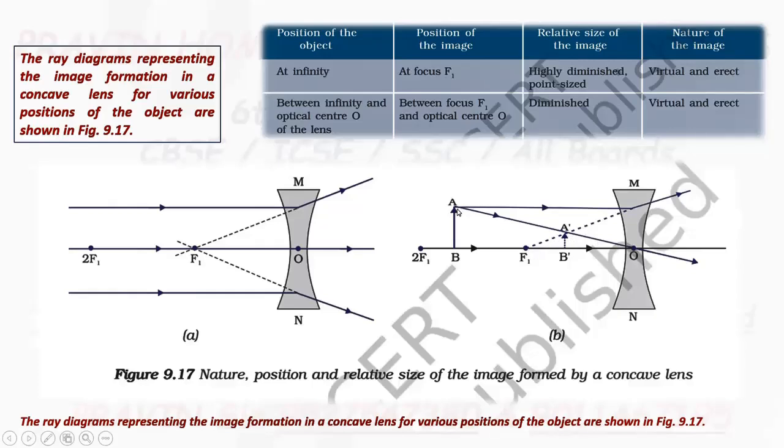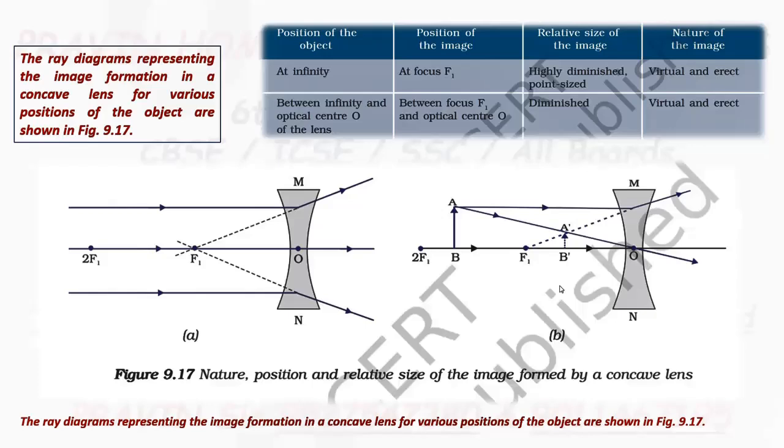Second ray selected, a ray passing through the optical center. It will not show any deviation after refraction. So these 2 rays meet at point A dash. So A dash B dash is the image formed.